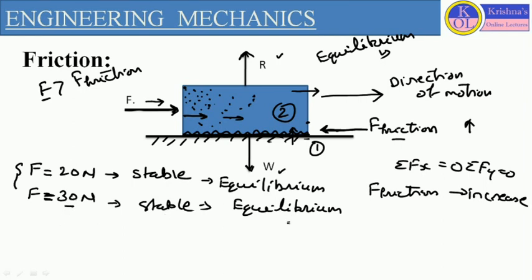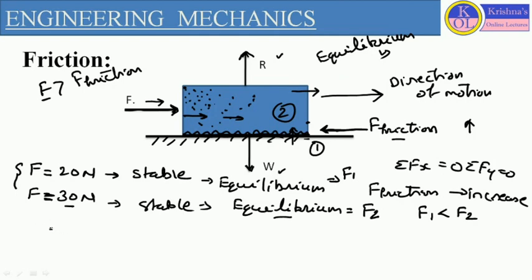In that case, the body is in equilibrium condition, so the value of friction force, which is resisting the relative motion, will also increase. If we consider the friction force at F equals 20 Newton as F1 and at F equals 30 Newton as F2, then F1 will be less than F2. So the F2 value will be greater, and the body will be in equilibrium condition.